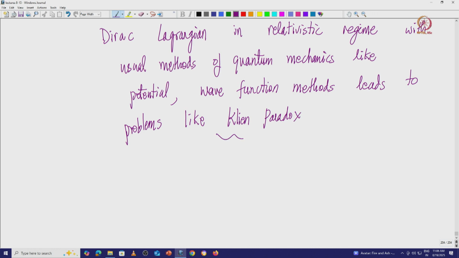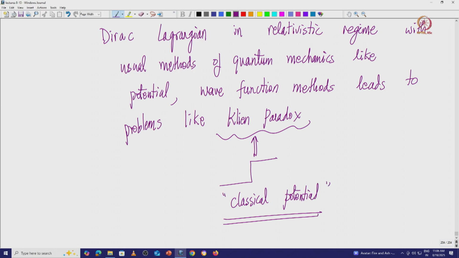The Klein paradox happens if you have step potentials, for example, this kind of classical potential, let me call it a classical potential, which is localized at a specific point.